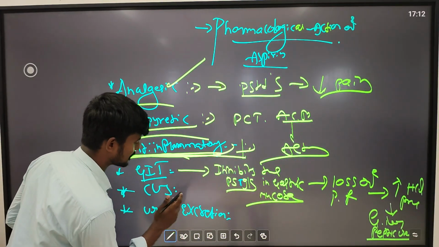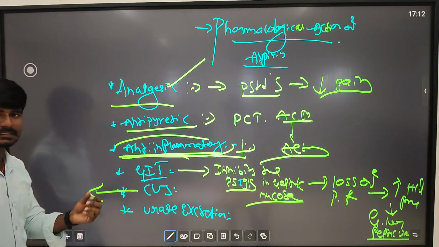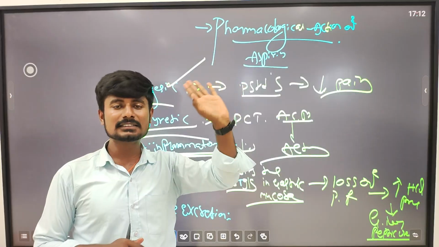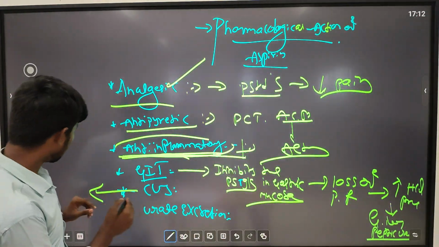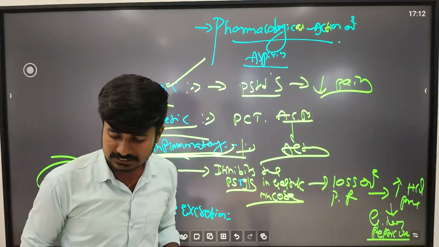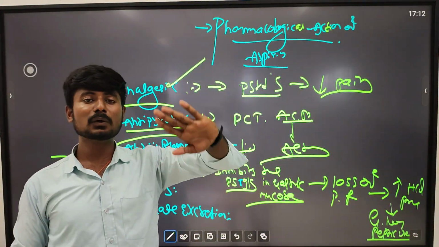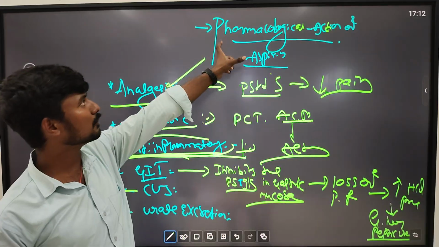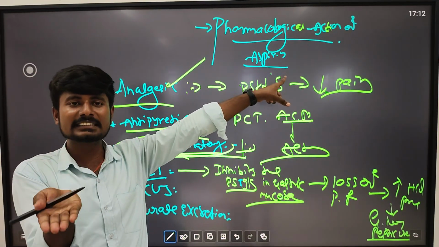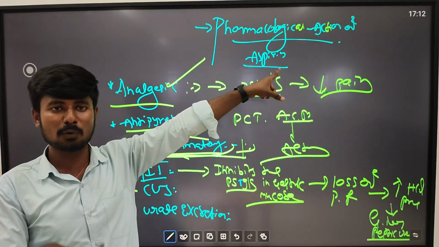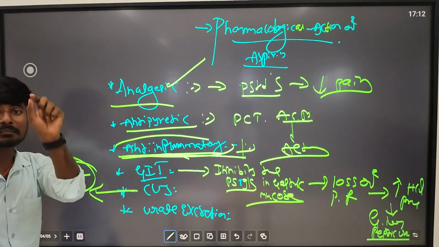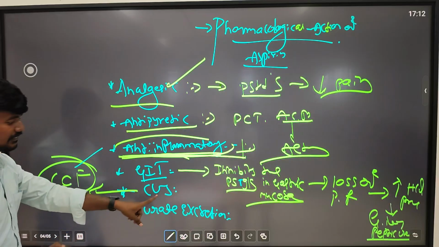Like the cardiovascular system. In the cardiovascular system, what happens? If there is an overdose of these NSAID drugs, there will be CCF, meaning congestive cardiac failure. How? It will cause sodium and water retention. Okay, if there is intake of more aspirin or NSAIDs, there will be increased retention of sodium and water in the body, leading to CCF, that is congestive cardiac failure. There will be chances. That is on the CVS.